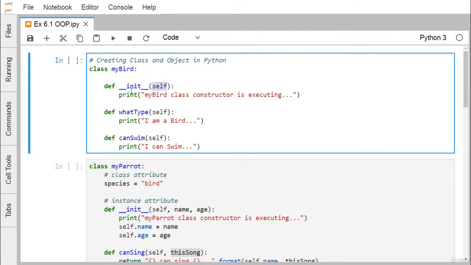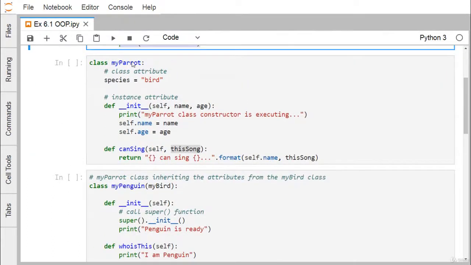This constructor has only one statement to be printed. We also have other methods, that is whatType, and the method scan swim. The whatType method has a string to be printed, and scan swim also has a string to be printed here. In this way we have declared the class body of MyBird.